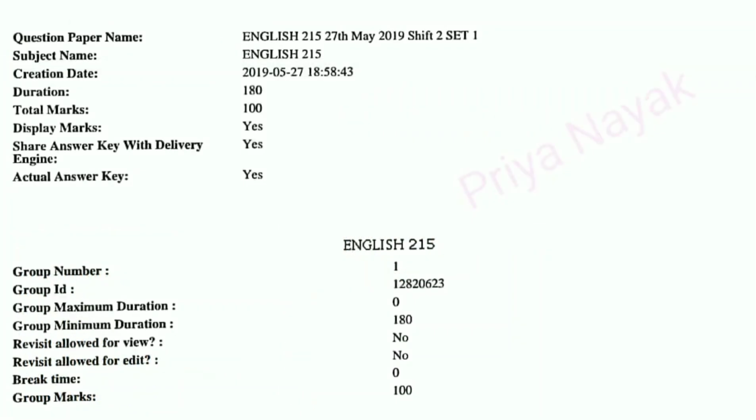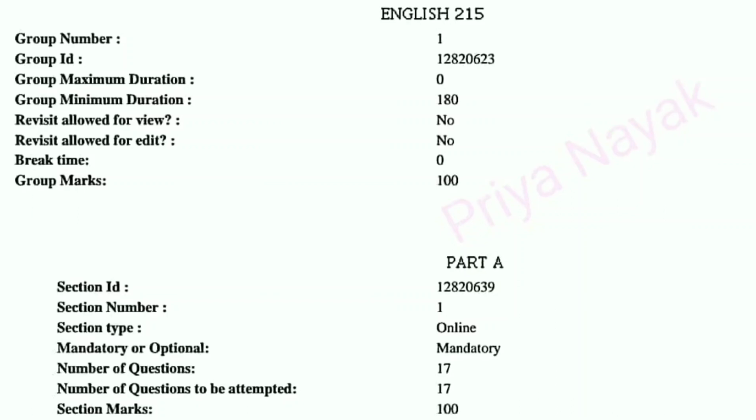Today we are going to solve the 2019 JNU MA English Entrance question paper. But first of all, I would like to tell you that the pattern has been changed. Till 2018, JNU was asking subjective questions, but from 2019 they have started asking objective questions. So your exam will be of total 3 hours duration consisting of 33 MCQ type questions of 100 marks. So without wasting time, let's just start to solve the question paper.